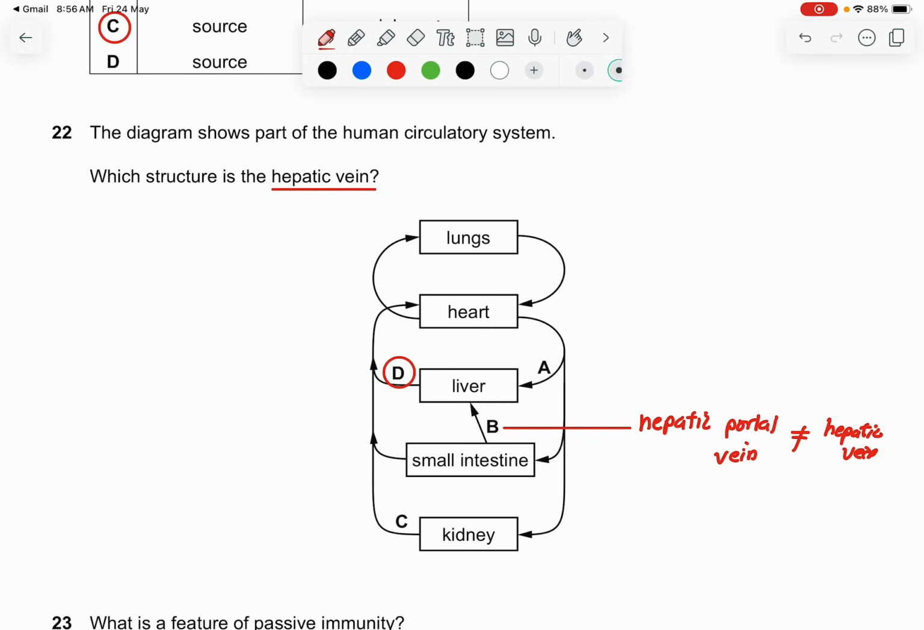There's one question that can ask about the hepatic vein, which is just the simple vein that brings the blood back to the heart. The other one is the hepatic portal vein, which links from one organ to the liver.